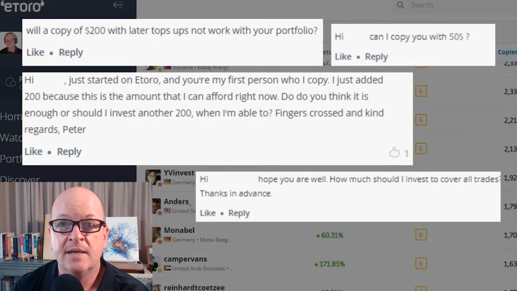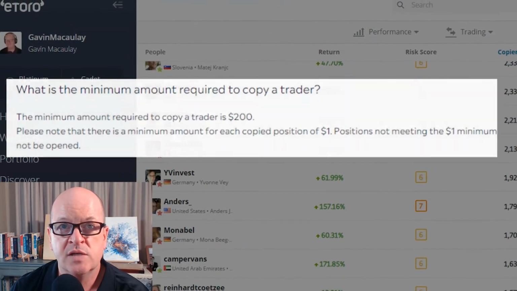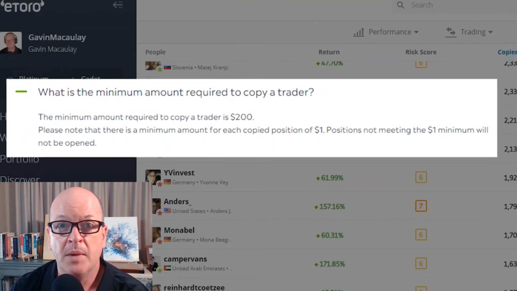You need to allocate enough cash to each PI to cover all their trades. What does that mean? Well, firstly, let's go back to basics. What do eToro say? What's the minimum amount required to copy a trader? The minimum amount required to copy a trader is $200. Please note that there is a minimum amount for each copied position of $1. Positions not meeting the $1 minimum will not be opened.